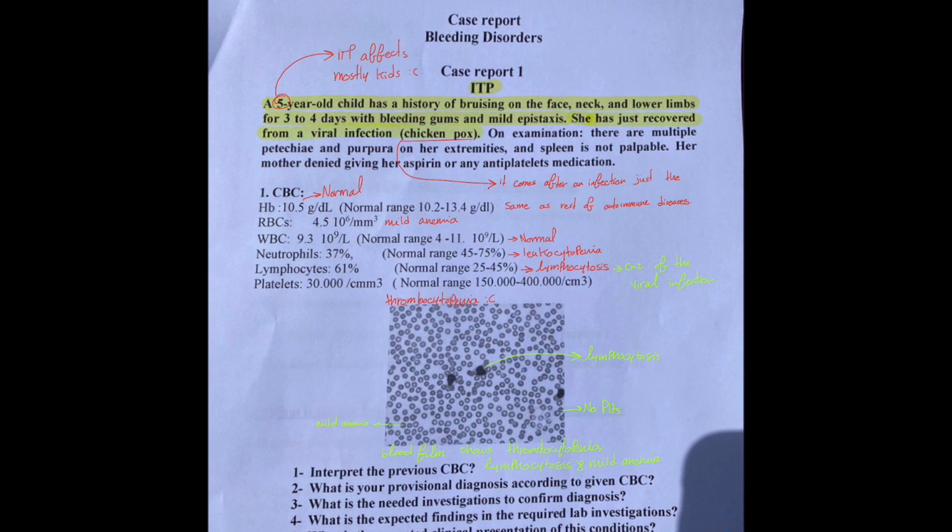Maybe she has just recovered from a viral infection, chickenpox. On examination, there are multiple petechiae and purpura on her extremities, and the spleen is not palpable. Her mother denied giving her any aspirin or any platelet medication.